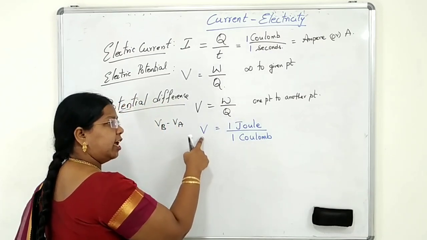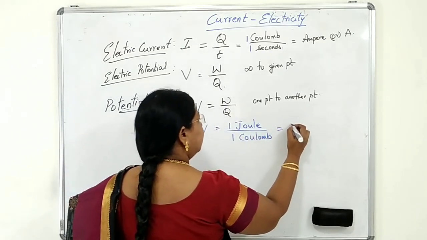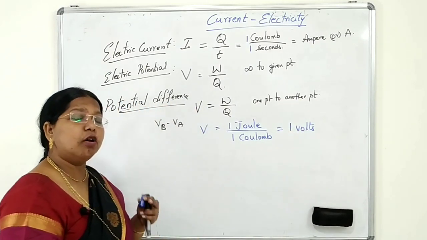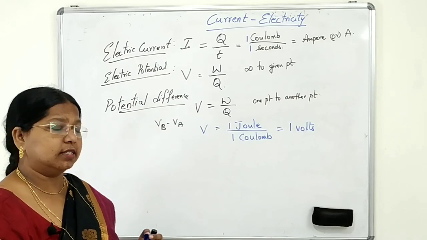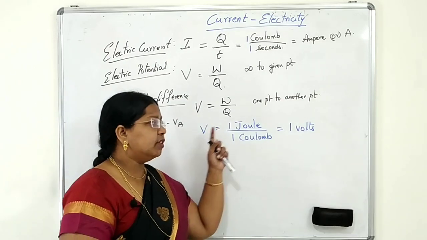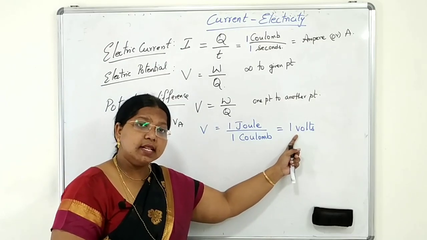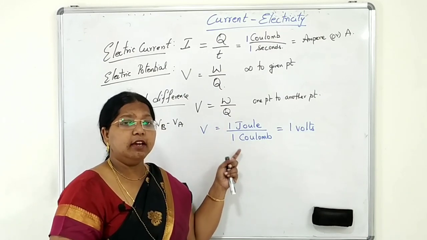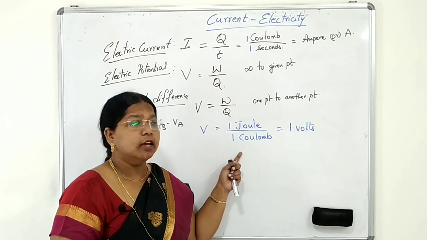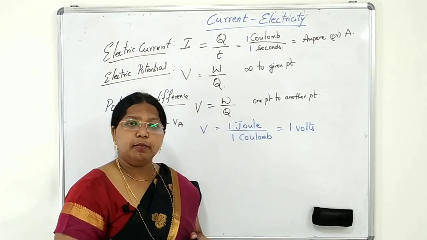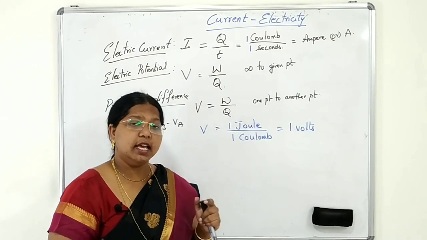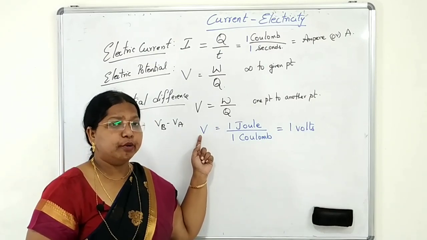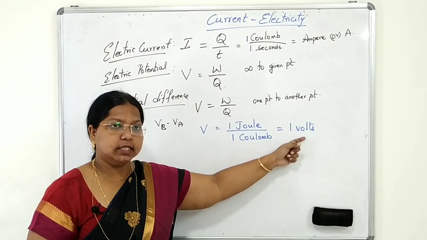Potential difference at the ends of the conductor is measured in volts. Potential difference is always denoted in volts. Potential difference is said to be 1 volt when the work done is 1 joule in bringing 1 coulomb of charges from one point to another point in an electric field. Clear, students? So the unit of potential difference is the volt.